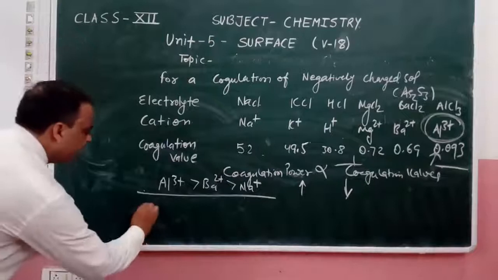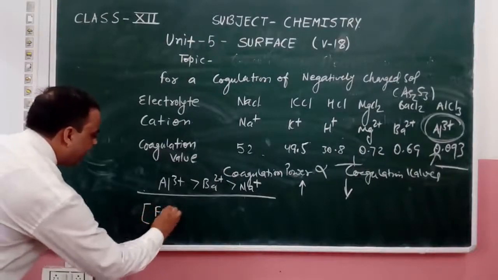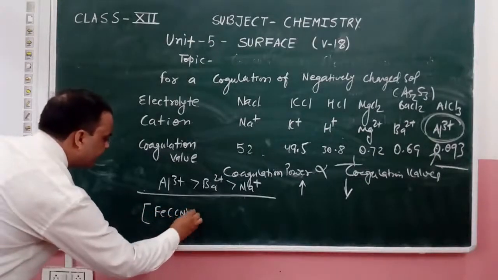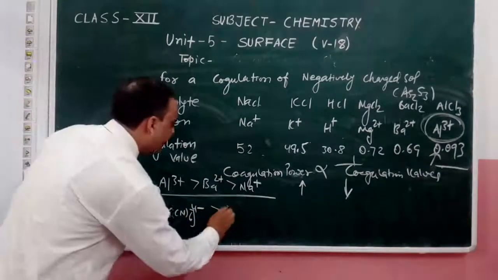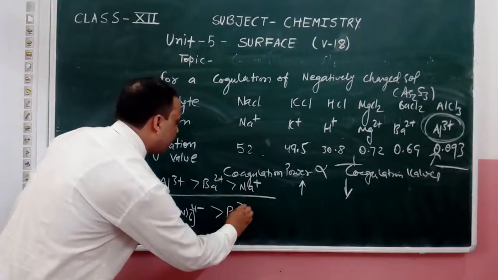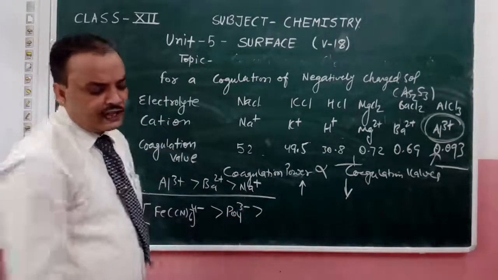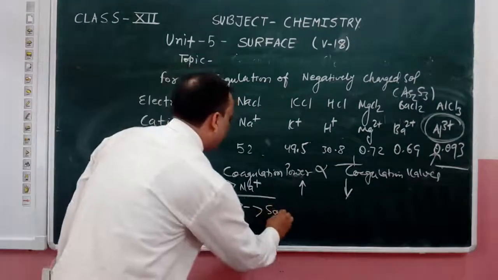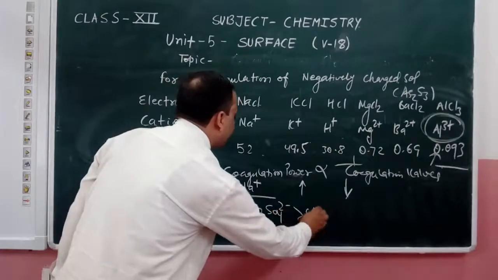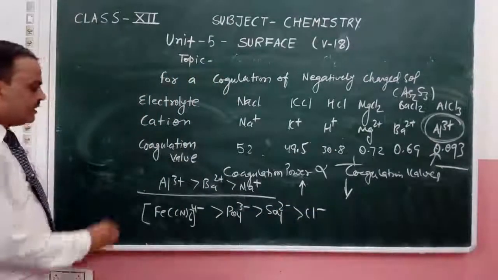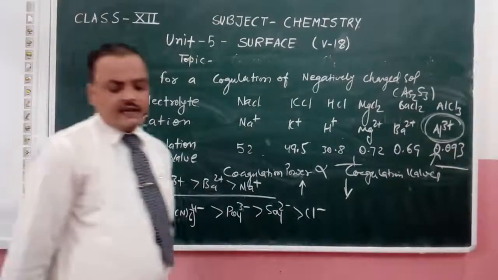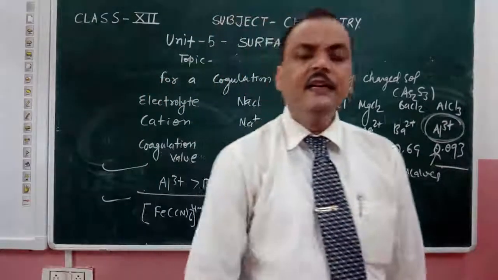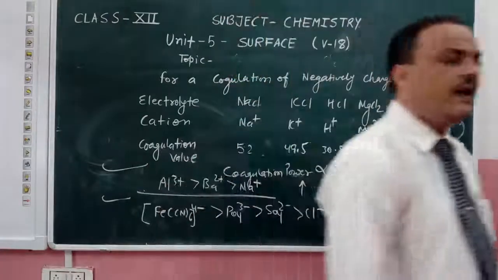In case of the negative ions, we have Fe(CN)6 4-, then PO4 3-, then SO4 2-, and then Cl-. So the valency decides which ion has the more coagulation power.